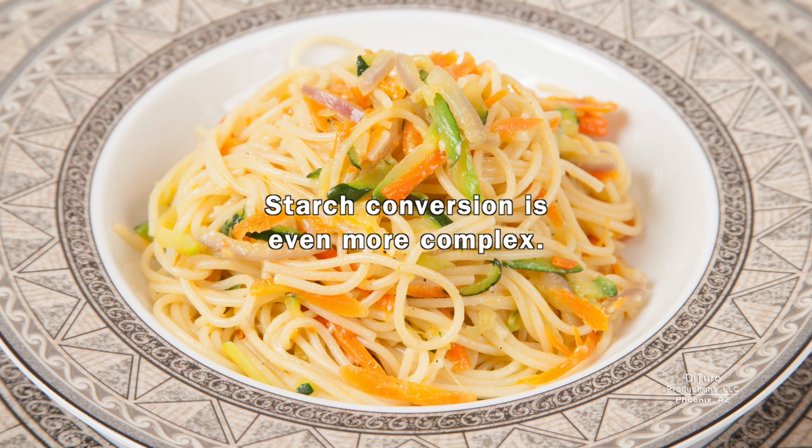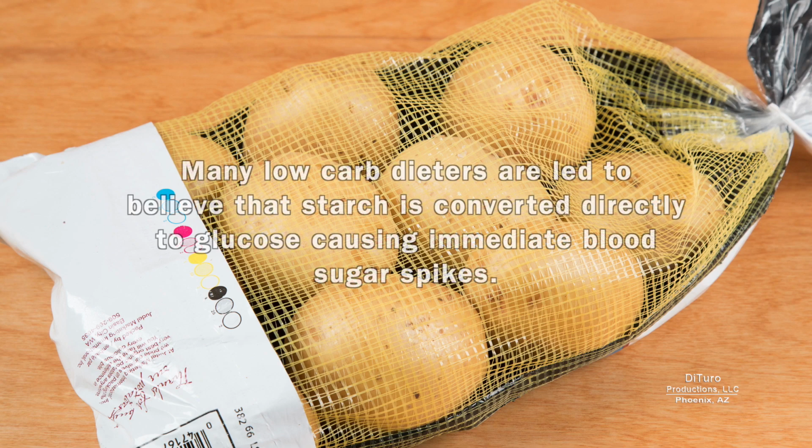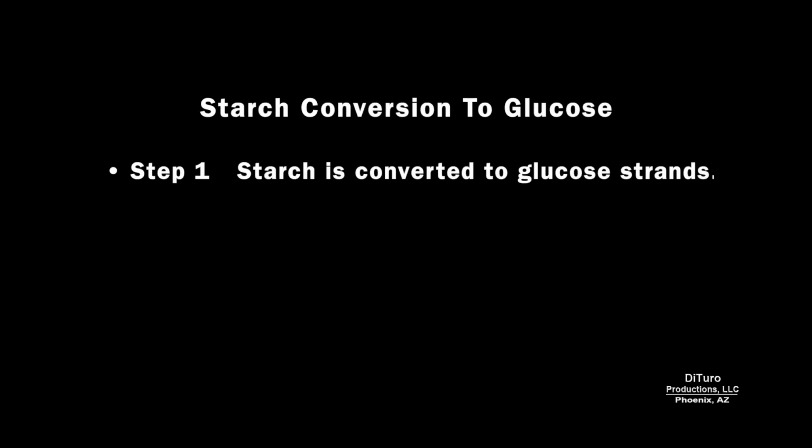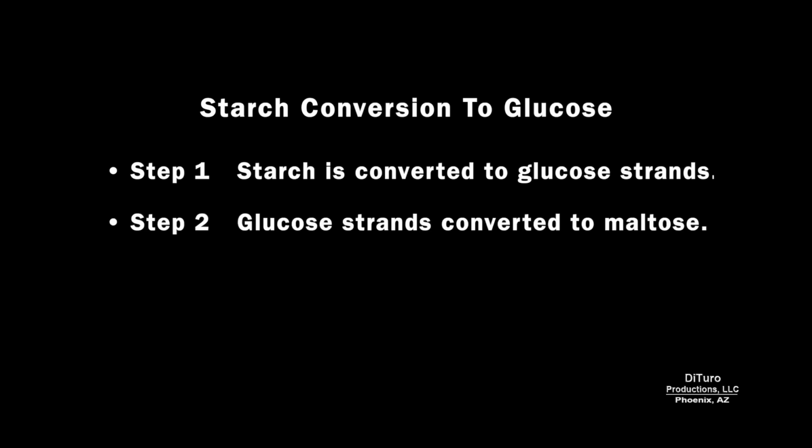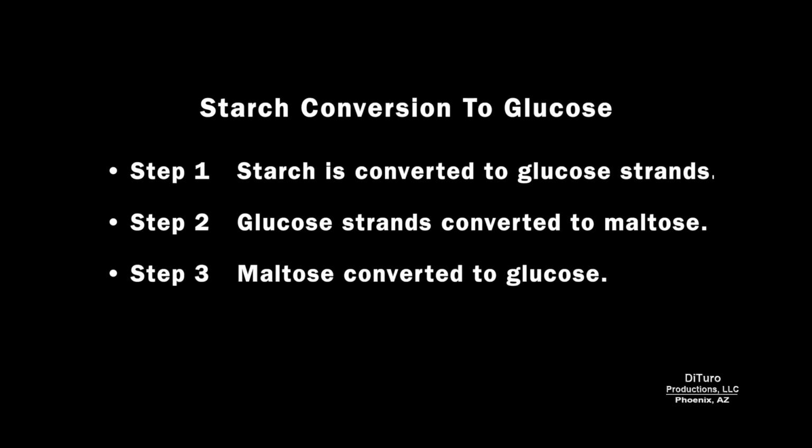Starch conversion is even more complex. Many low-carb dieters are led to believe that starch is converted directly to glucose, causing immediate blood sugar spikes. Converting starch to glucose is a three-step process. Step 1 converts starch to glucose strands. Step 2 converts glucose strands to maltose, a disaccharide with 2 glucose molecules. In step 3, the disaccharide maltose is converted to the monosaccharide glucose.